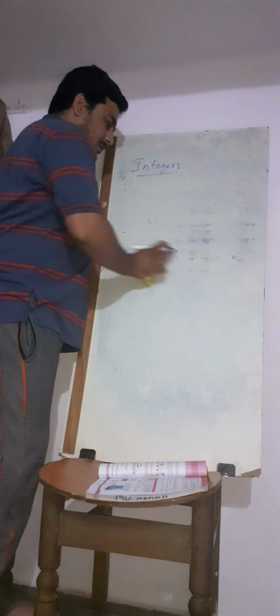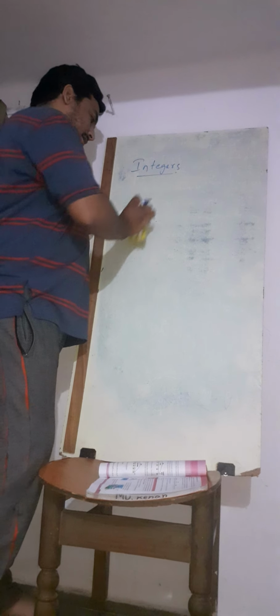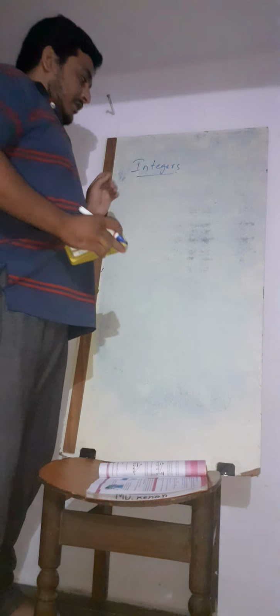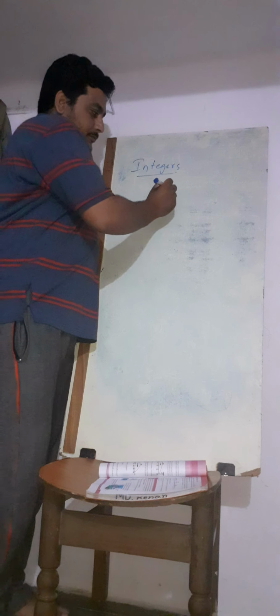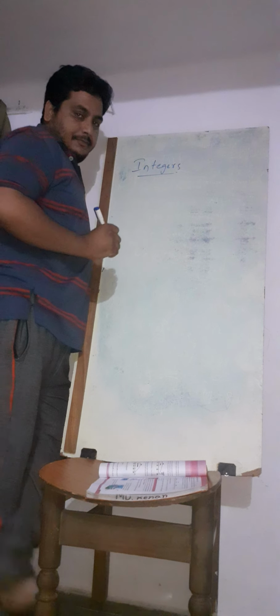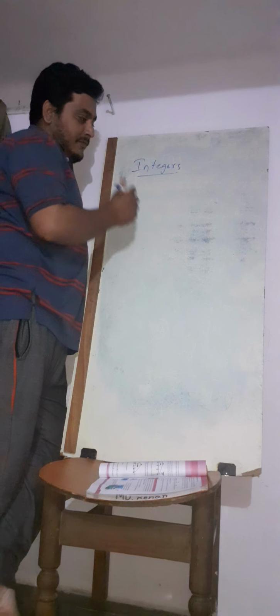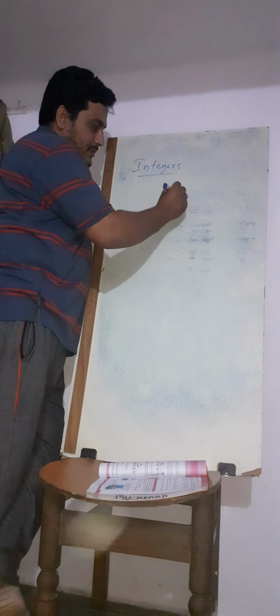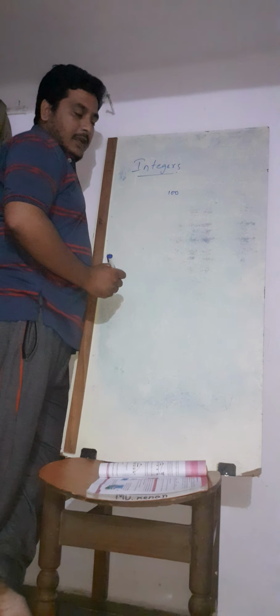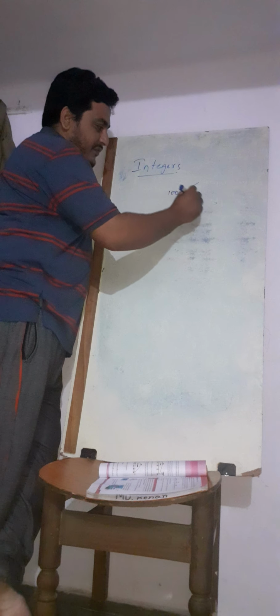Integers are something like this. For example, you have taken money from your friend, say 100 rupees, and you are trying to buy different things.